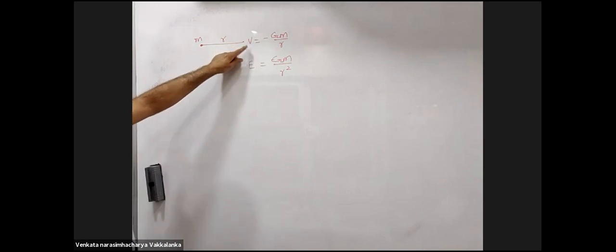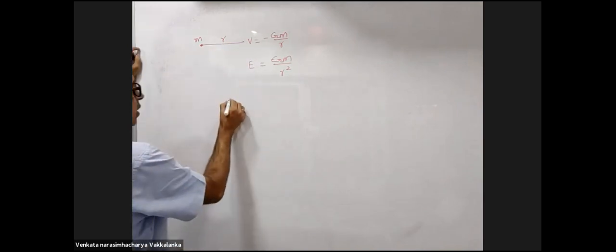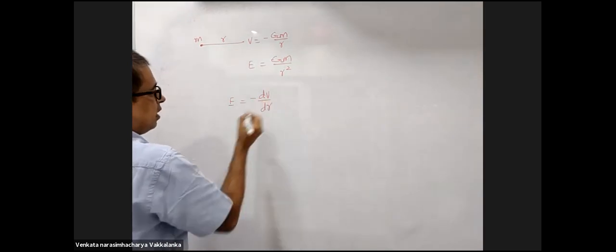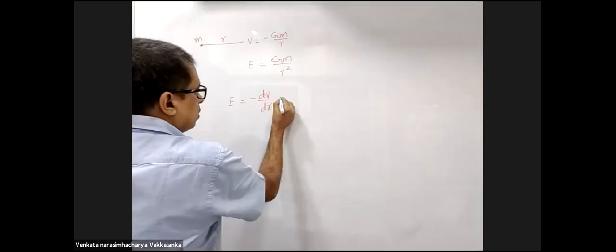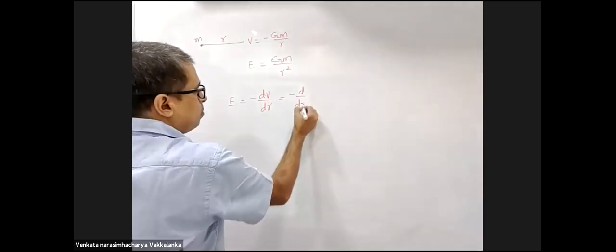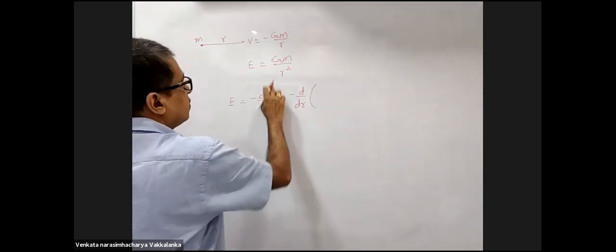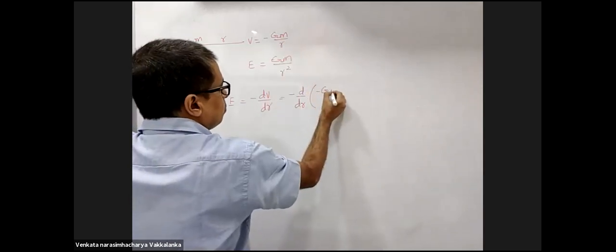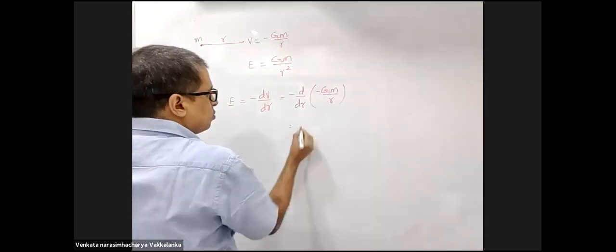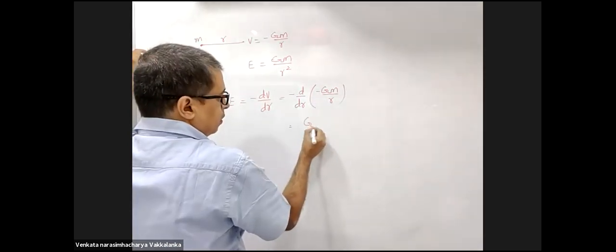Could you make a guess what will be the relation between the two? Field will be minus dV by dr. Minus d by dr of minus Gm by R. Minus of minus is plus.